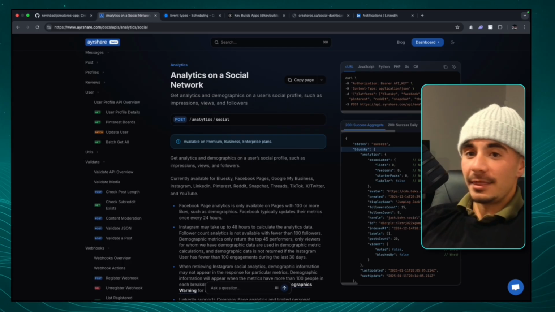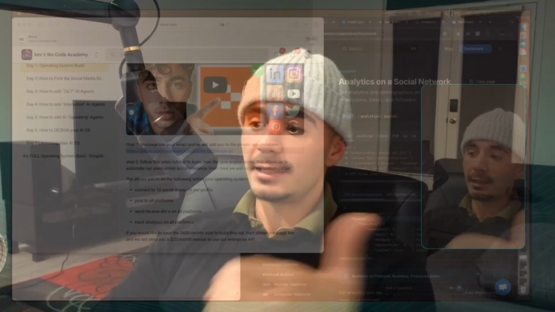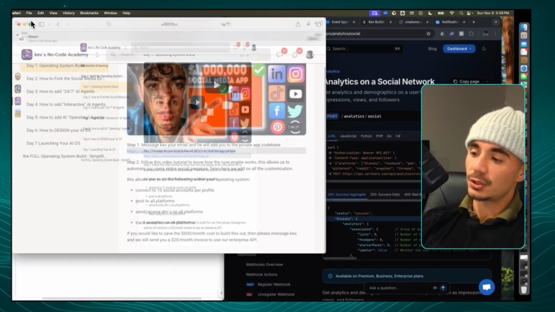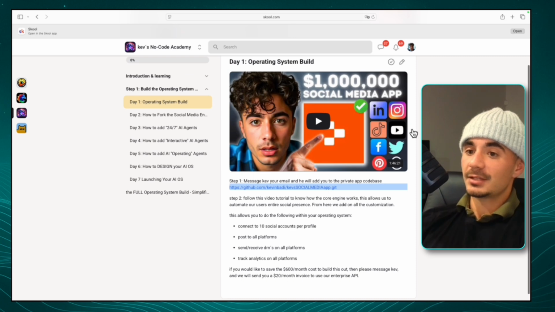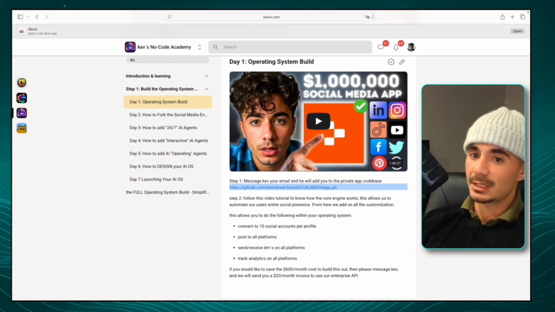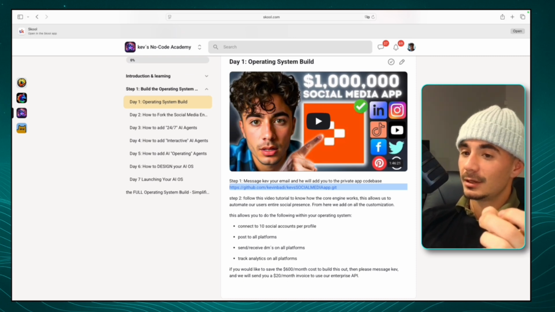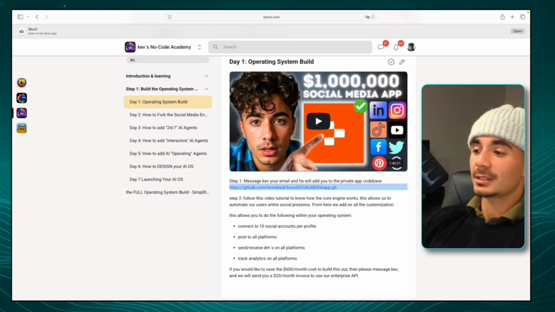In a nutshell, guys, that is how I used the AirShare API to build CreatorOS for the web, CreatorOS iOS, CreatorOS macOS, and I've attached a whole bunch of AI agents to it. And this is also what I gave away in the No Code Academy. You guys have a 7-day program to literally build everything that I just showed you. And this just gives you a really quick head start because even this video that you see here, that's an hour and 46 minutes long, took me a couple of weeks to actually film.